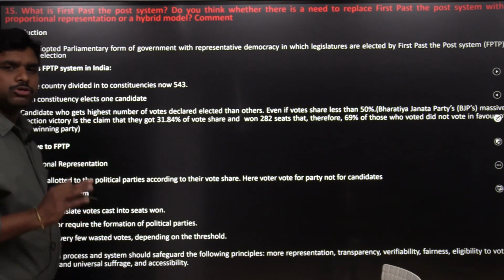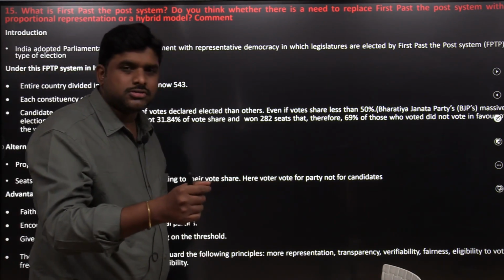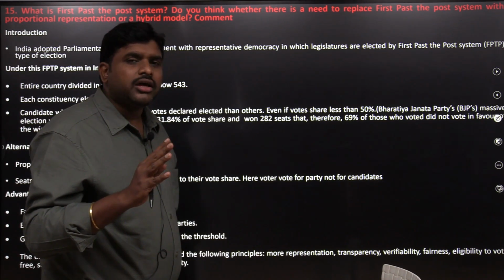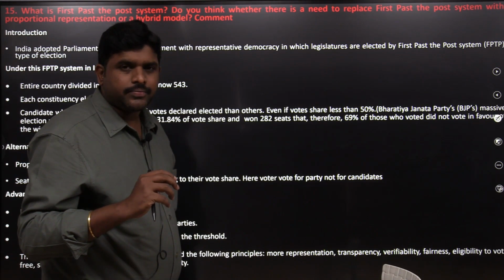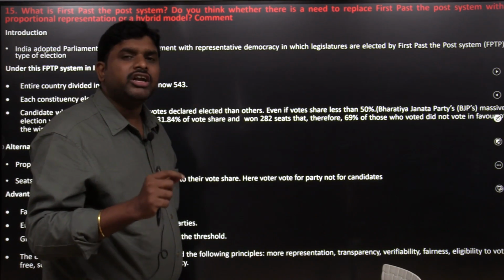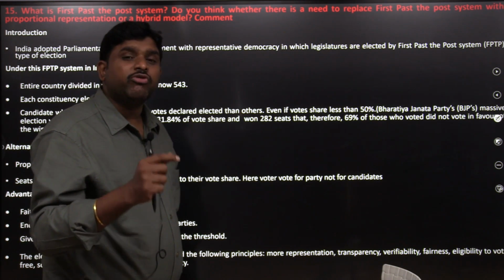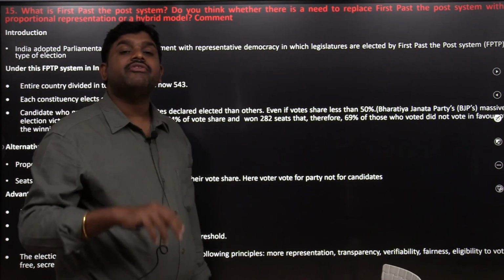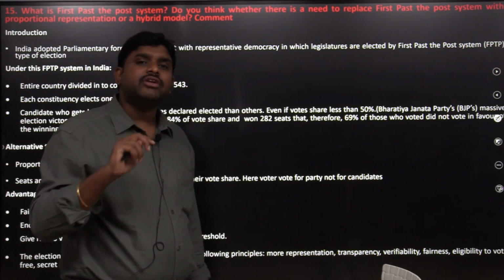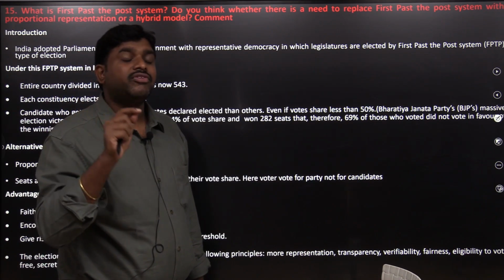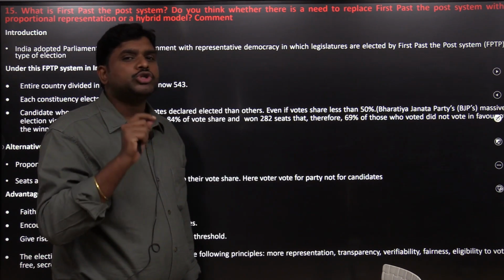What is first past the post system? Who is getting maximum votes? For example, 100 votes are there, 4 contestants are there. For example, 20, 20, 29, 31. So 31% is the winner. The person who got 31 is the winner. So one vote extra, one vote more, he will be the winner. That is called the first past the post system.